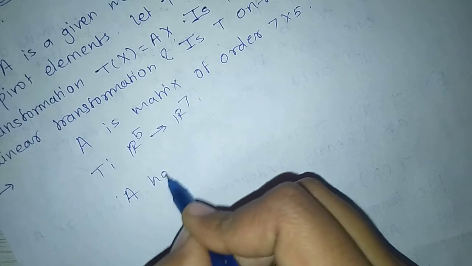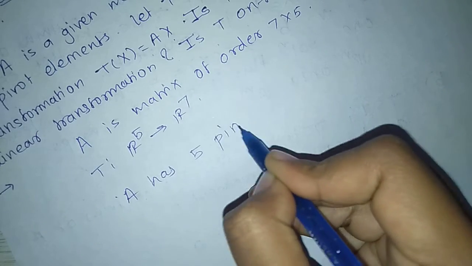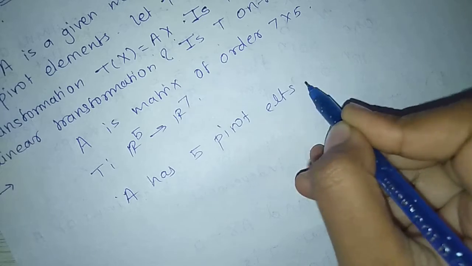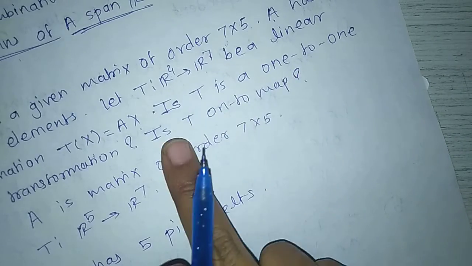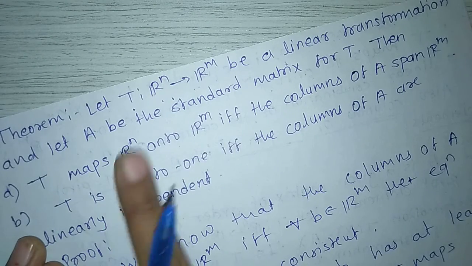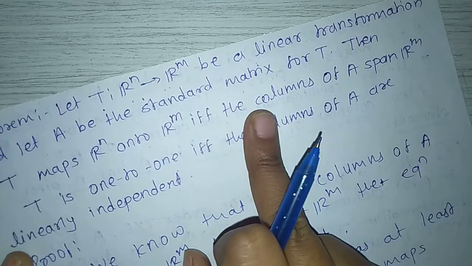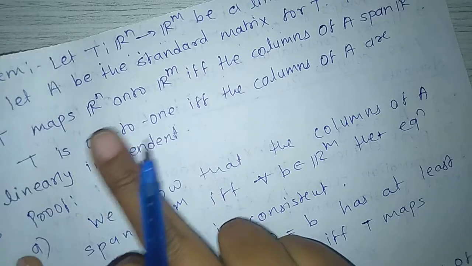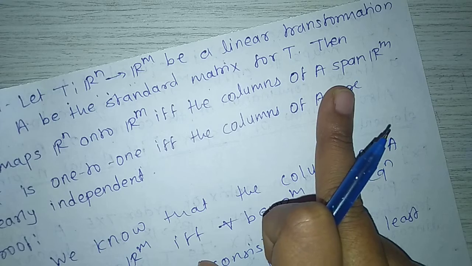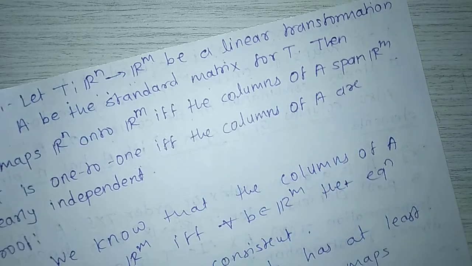Given A has 5 pivot elements, is T an onto map? By the first statement, T maps Rn onto Rm if and only if the columns of A span Rm. Here T maps R5 to R7, so T maps R5 onto R7 if and only if the columns of A span R7.